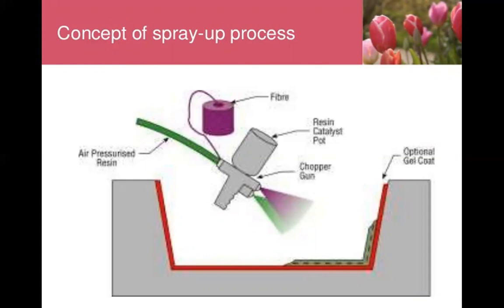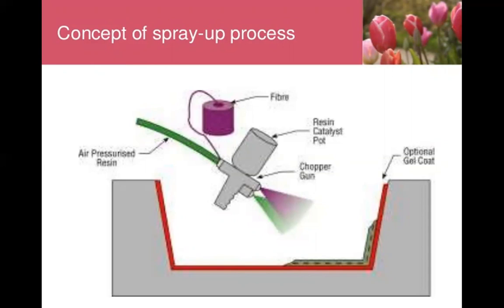In this spray up process, the short length of reinforcement and resins, short length, see here, it should be cut like this, not extended like that. This short length reinforcement and resin are projected by a specially designed spray gun so that they are deposited simultaneously on the surface of the mold.